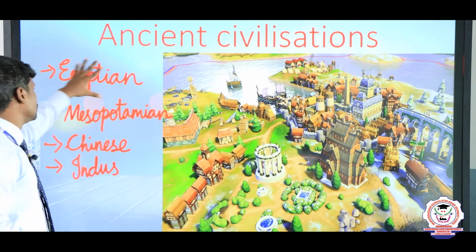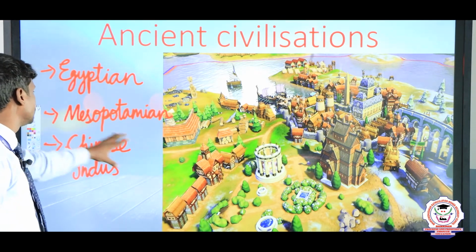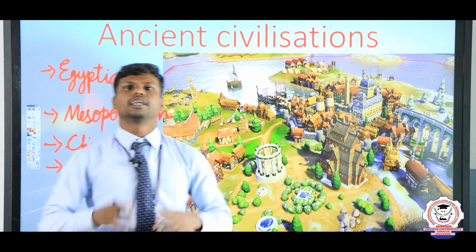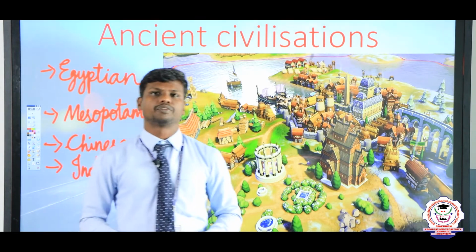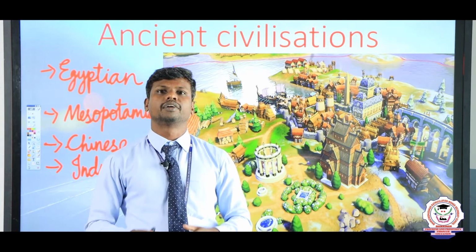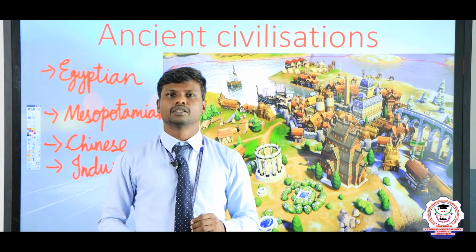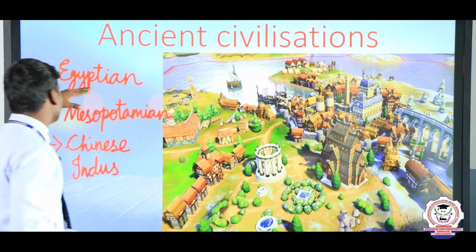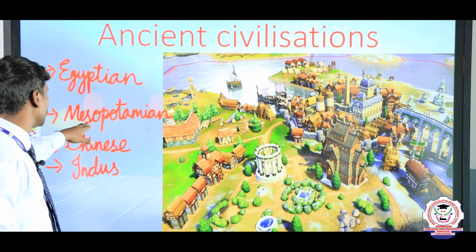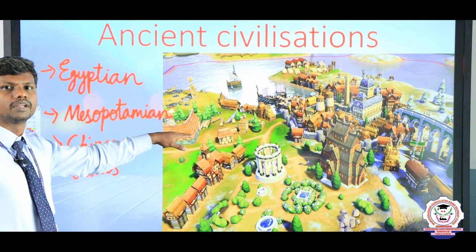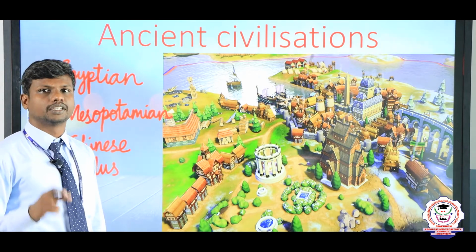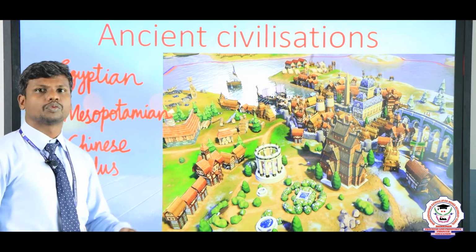So the Egyptian civilization, Mesopotamian civilization, Chinese civilization and Indus civilization, where they flourished. Flourished means where it originated or started, that is what we have to know. All these civilizations originated on river banks. The Egyptian civilization flourished on the river Nile. The Mesopotamian civilization flourished between 2 rivers, known as Tigris and Euphrates. In that place only the Mesopotamian civilization flourished.